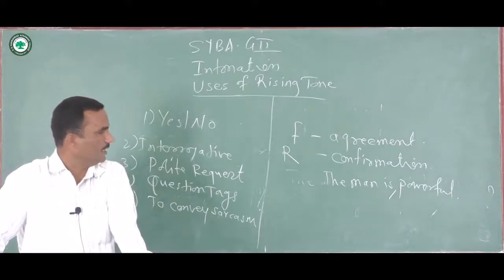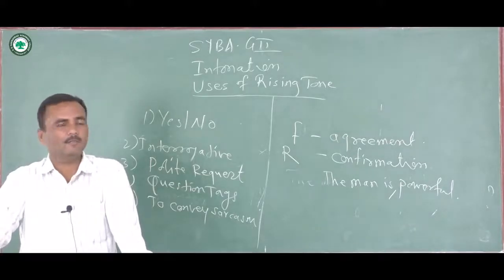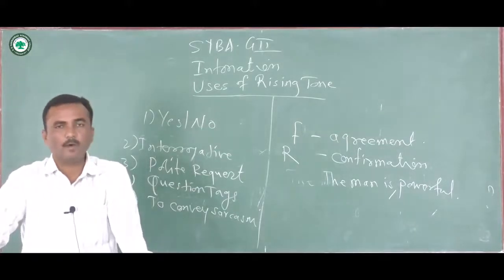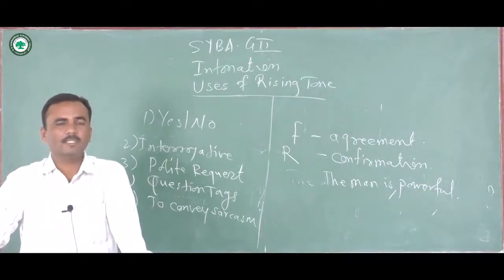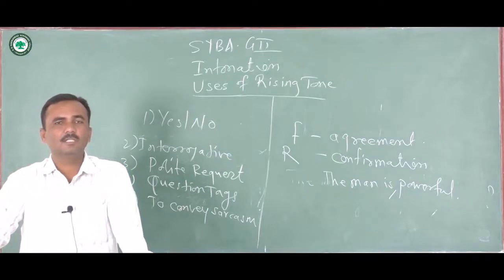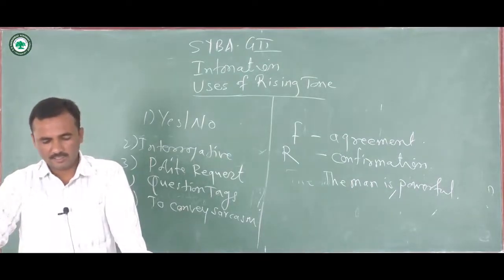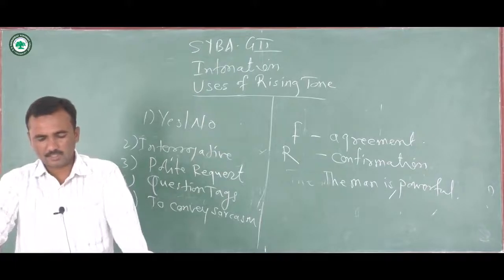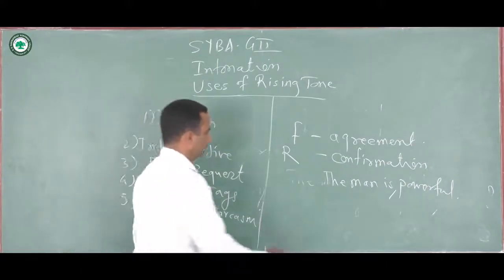So here the sarcasm is in the man is powerful. The rising tone on powerful is used to indicate the sarcastic statement of the speaker. It means that this person referred to in the statement can do anything because he is powerful. Or in a sentence like this, the earth is ours to pollute.